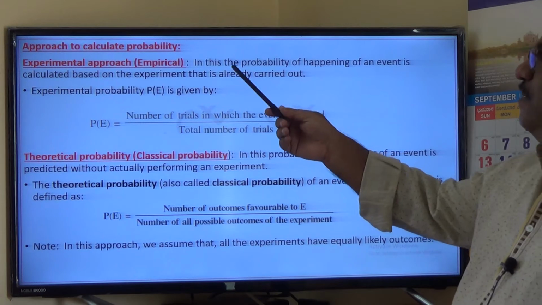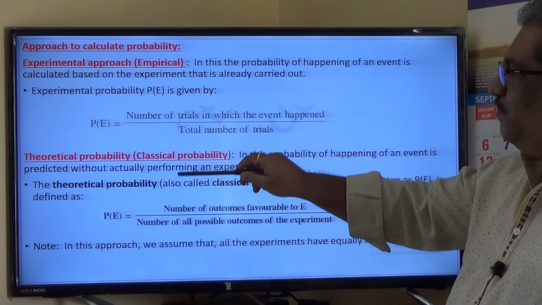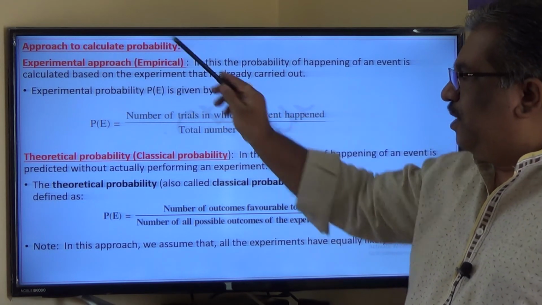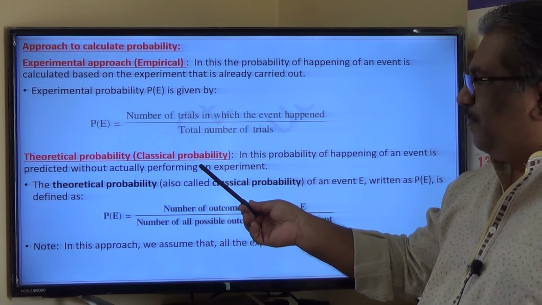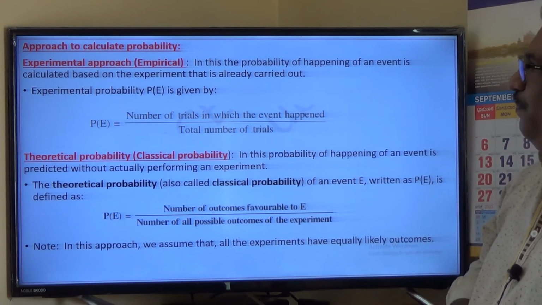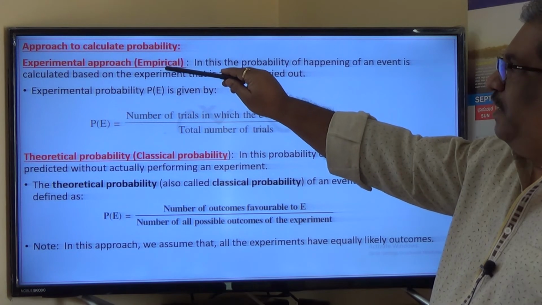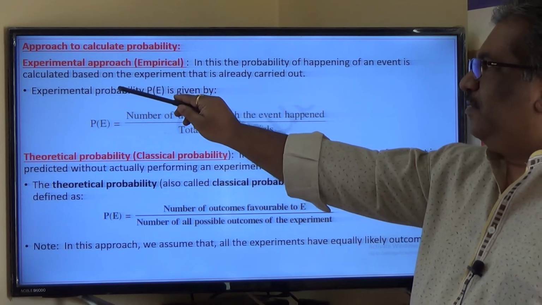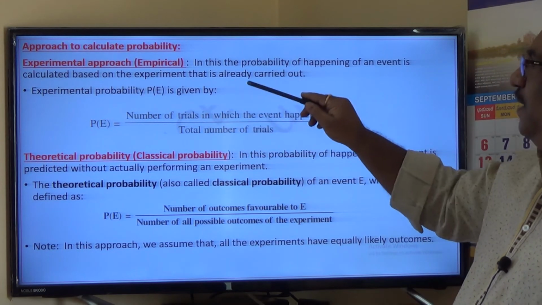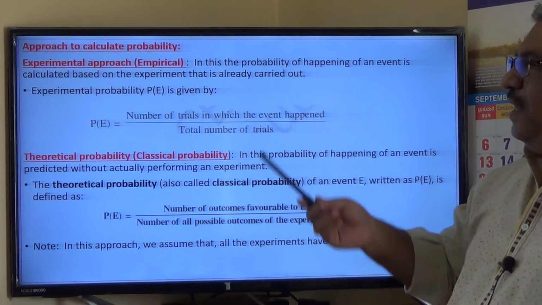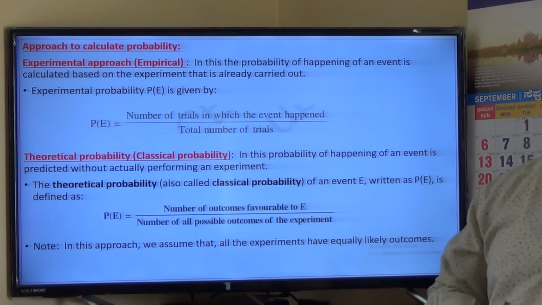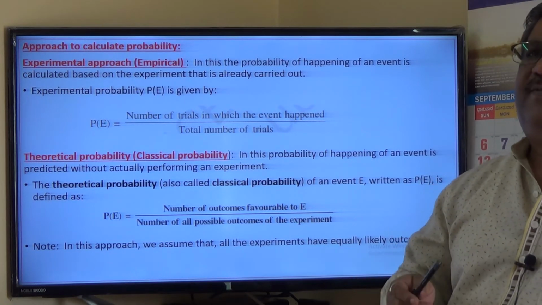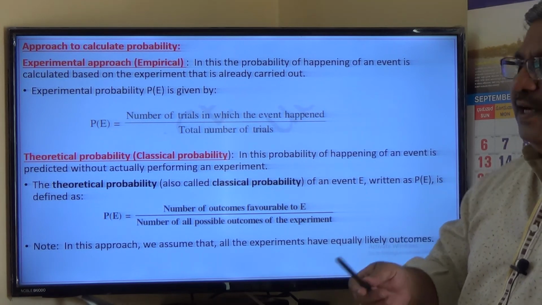Next, an approach to calculate the probability. There are 2 approaches for the calculation of the probability: empirical approach, which is also called an experimental approach, or classical probability or classical approach, which is also called a theoretical approach. Empirical approach you studied in your 9th standard. In this, probability of happening of an event is calculated based on the experiment that is already carried out. For example, last year you have studied a coin was tossed 10 times and 7 times we got head. So what is the probability of getting head? Number of times head occurred divided by total number of trials. So that is how we used to calculate.